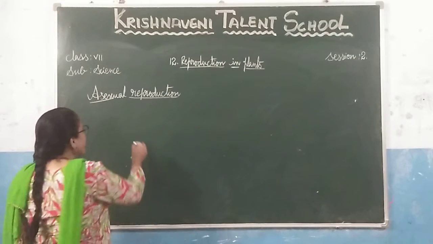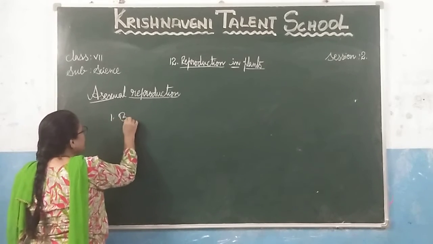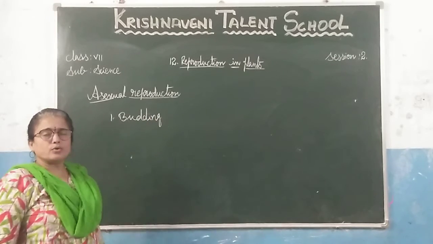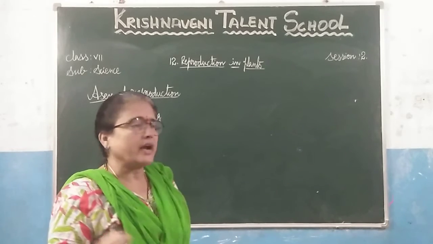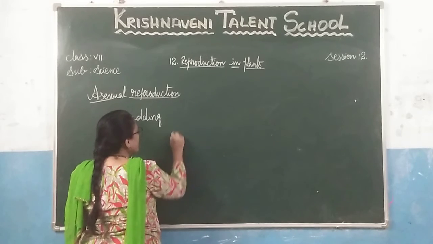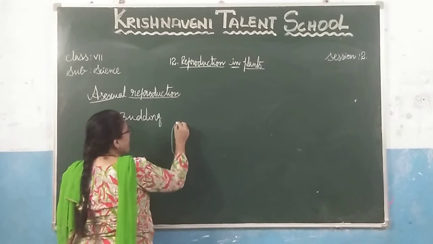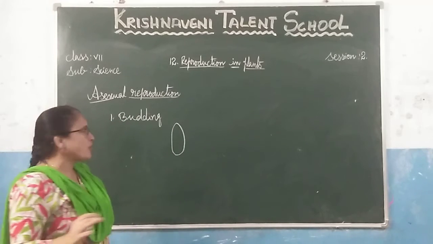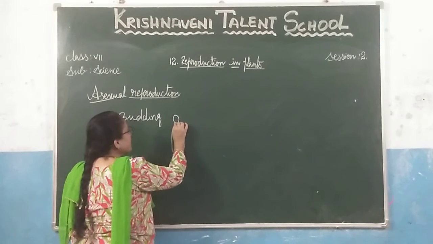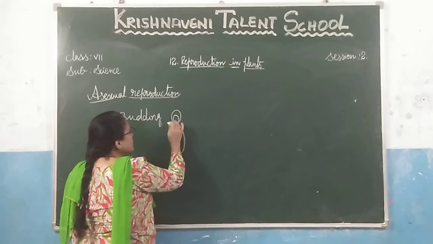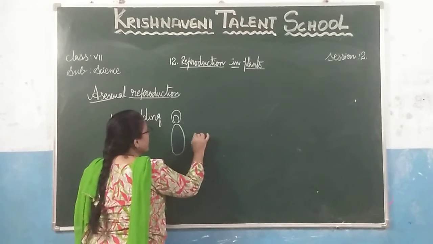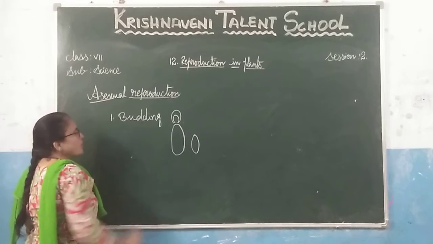An example of asexual reproduction is budding. How does budding take place? We have to take yeast, which is a type of fungi plant. After a certain period of time, this parent plant produces a bulb-like structure. This bulb-like structure grows, and when it grows, it separates from the parent plant and grows individually. This type of propagation is called budding.